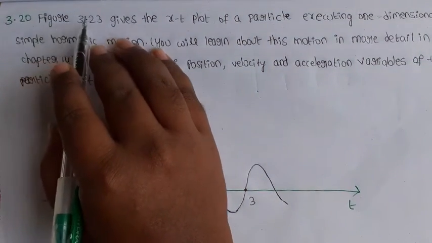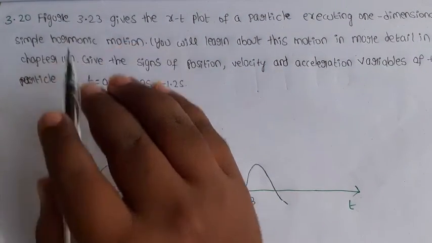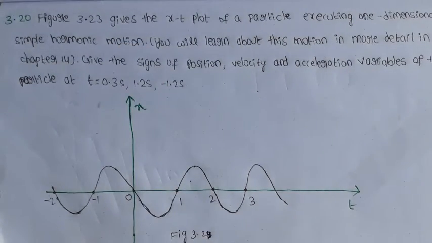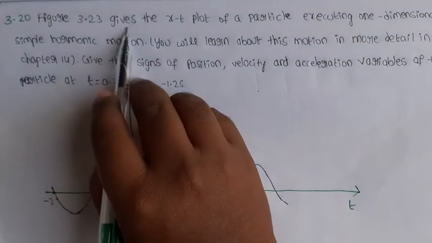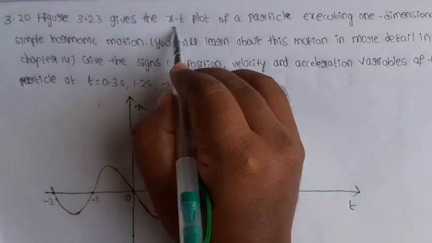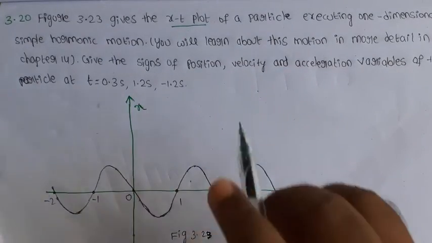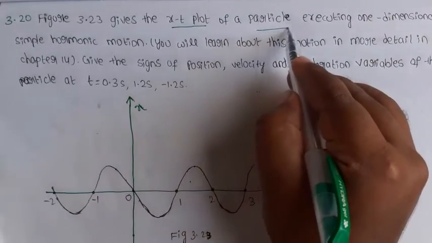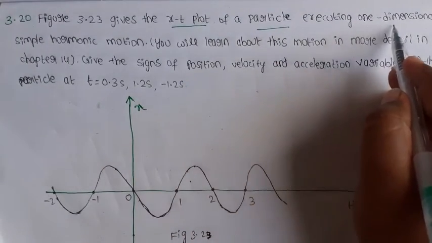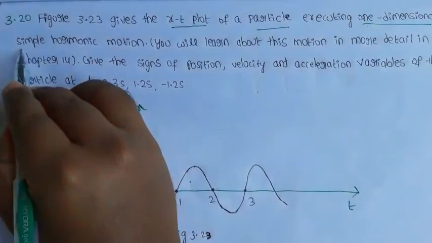Figure 3.23. Figure 3.23 gives the x-t plot, so this is the x versus t plot of a particle executing one-dimensional simple harmonic motion.